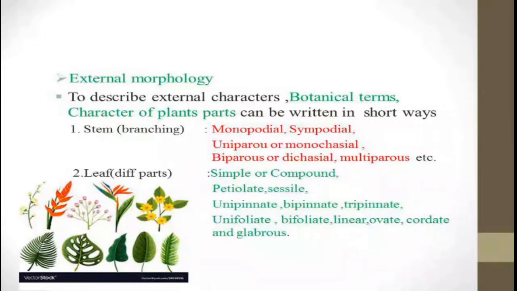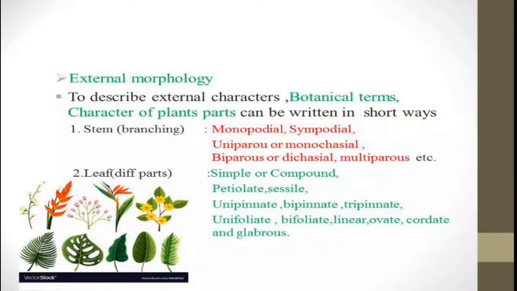In this way, winged petiole, phylloid, simple or compound leaves, then unipinnate, bipinnate, tripinnate, or the presence of leaflets and number of leaflets, then deciduate, palmate, unifoliate, bifoliate on the basis of the pinna, then acicular, linear, tubular, ovate, lanceolate, cordate, obtuse, retuse, glabrous and tomentose.